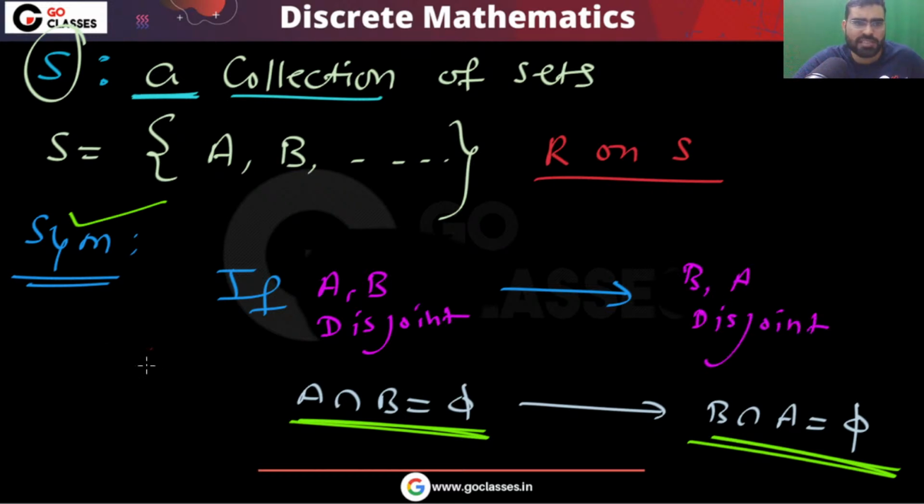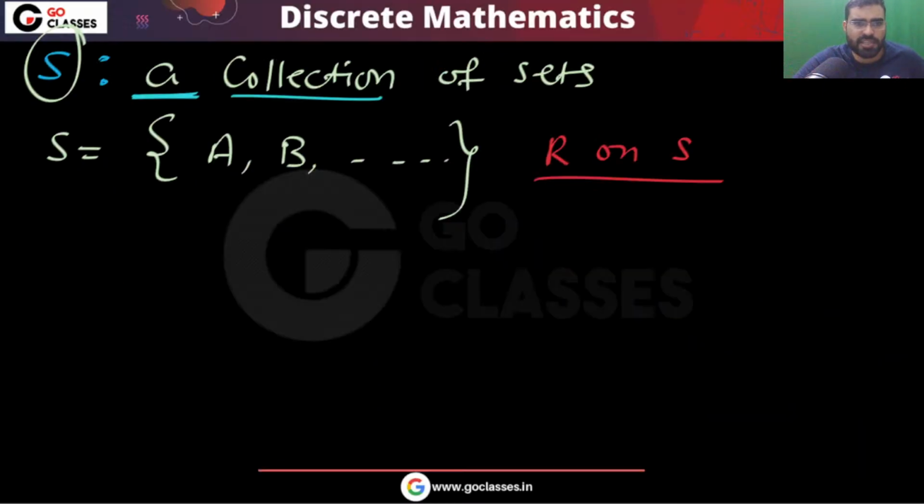Okay, so definitely the symmetric property is always satisfied. Is this clear? Let me know. Now let's move on to the next property, the transitive property. What can you say about the transitive property? Again, it will depend on the set S. Whether this is transitive or not is going to depend on the set S.